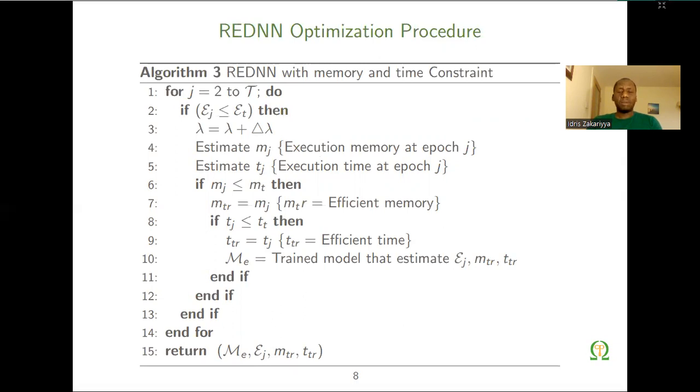Then we integrate this memory constraint and compare with the previous iteration and see if the integrated memory is increasing or not improving. Then we record that memory at that particular point as the efficient memory. And if our incorporated memory is still lower than the previous memory, then we integrate it as the efficient time. At the end of the day, we return the model with the efficient parameters and the lower error than the previous baseline model.